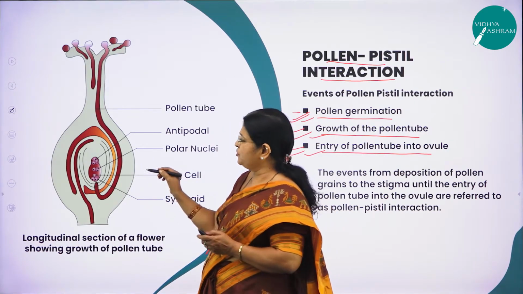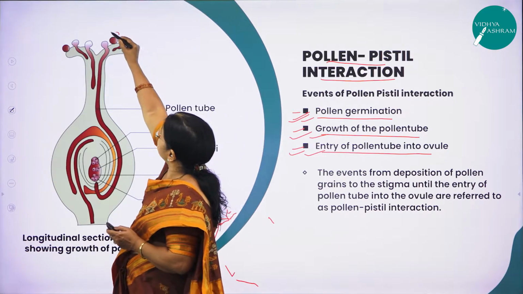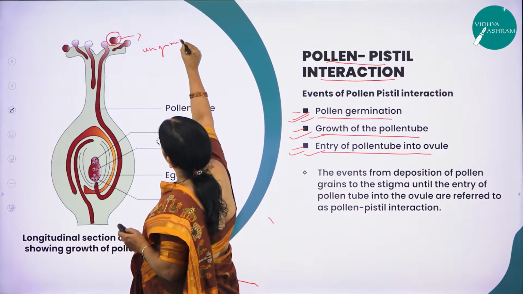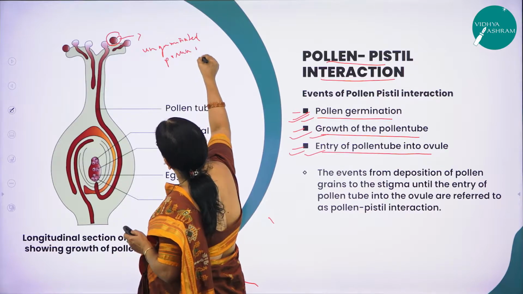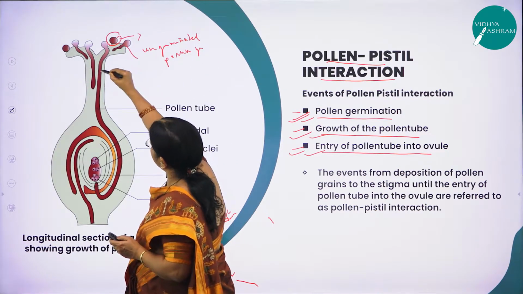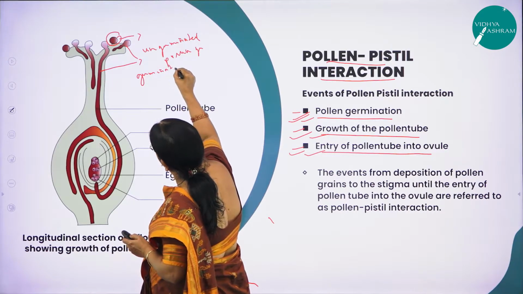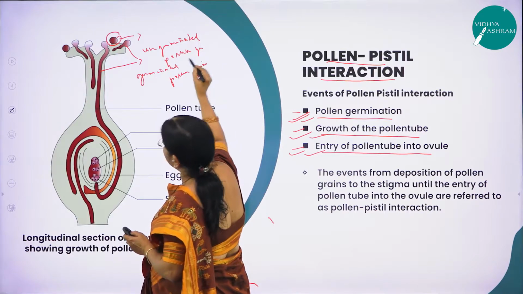I think you have this beautiful picture here, right? Here you can see the pollen grain. This is called the ungerminated pollen grain. You can see this one and this one. This you call the germinated pollen grain. So what is the difference?